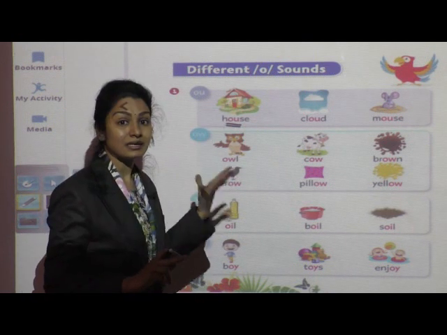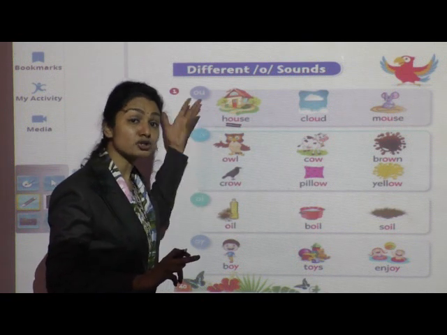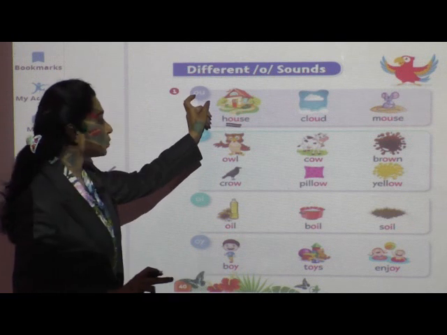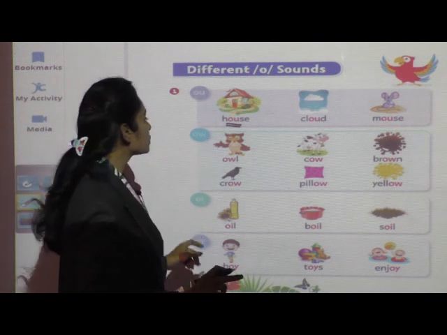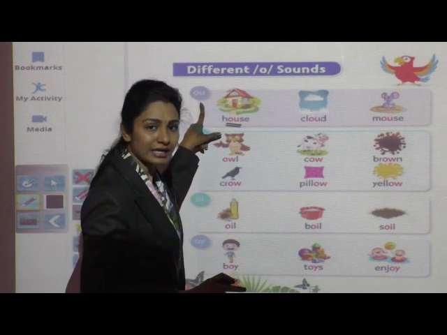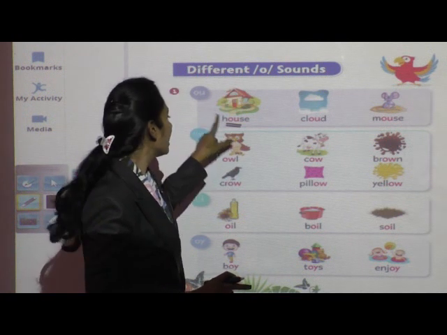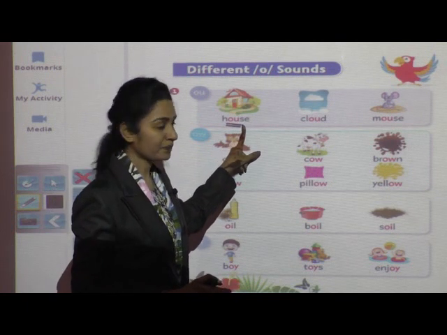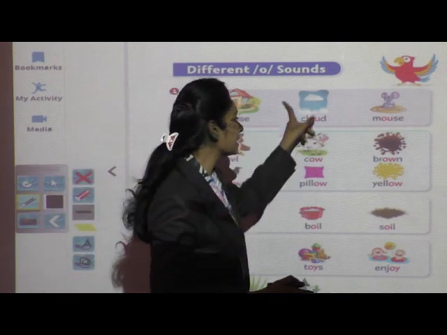How many words relate to these two letters, I mean to say this one sound. So this is the first word related to this diagram: OU, ow, house.